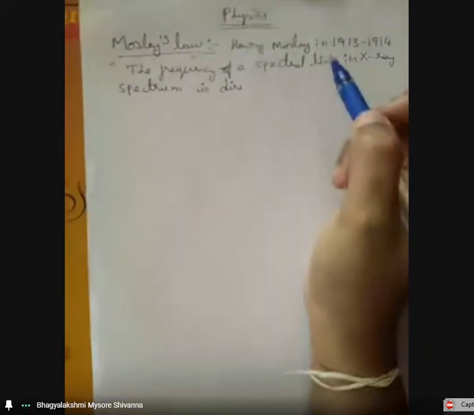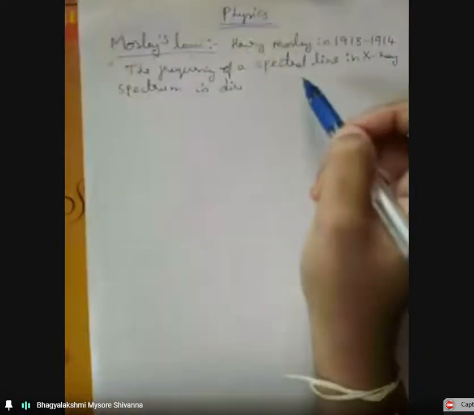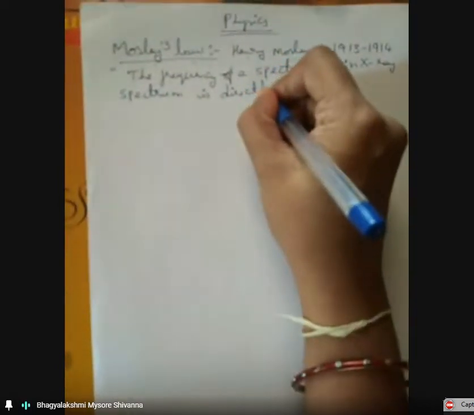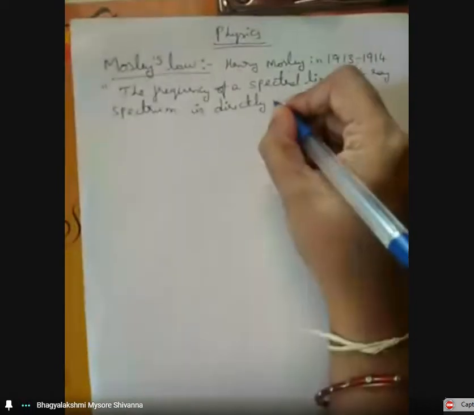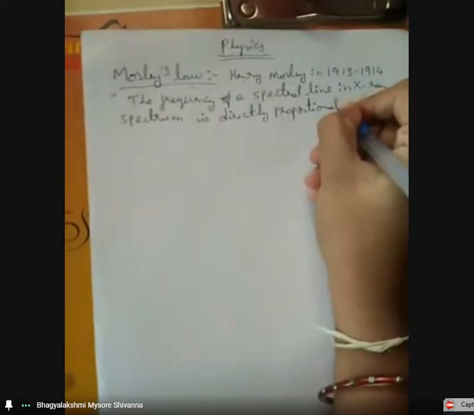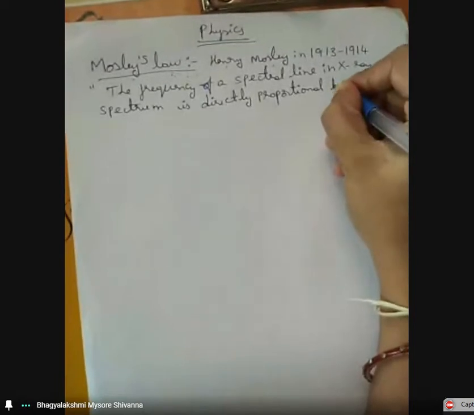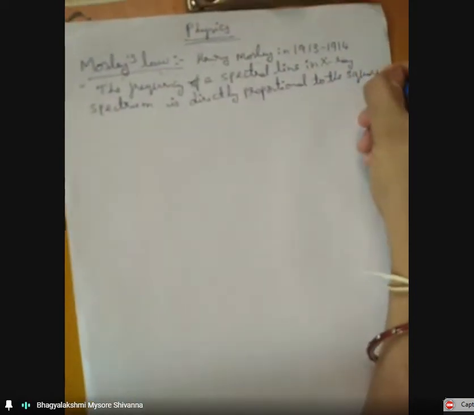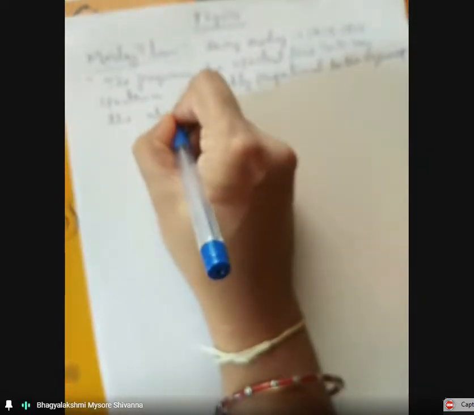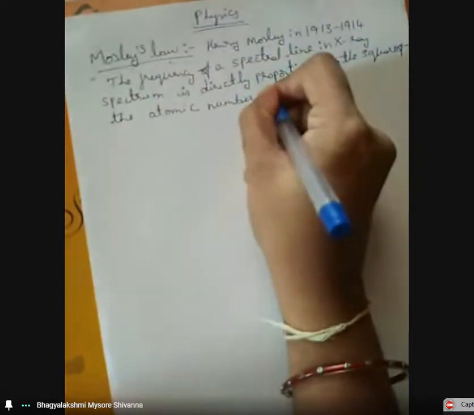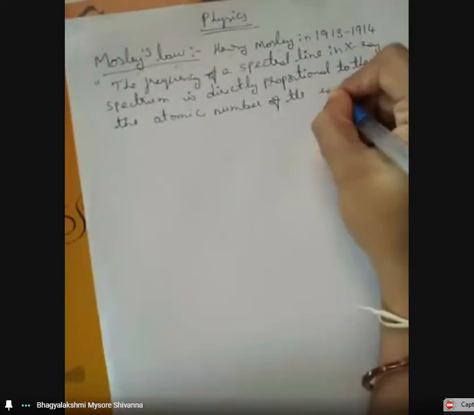So, this law states that the frequency of a spectral line in the X-ray spectrum is directly proportional to the square of the atomic number of the element.